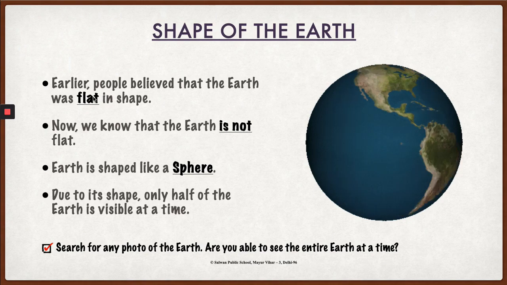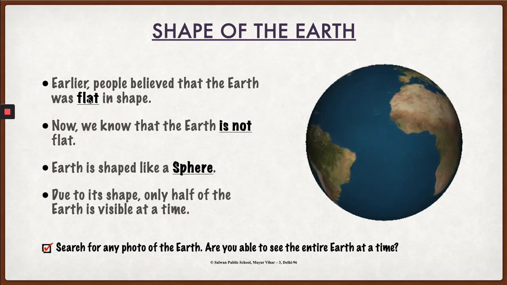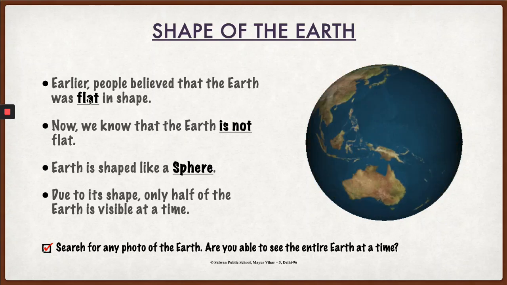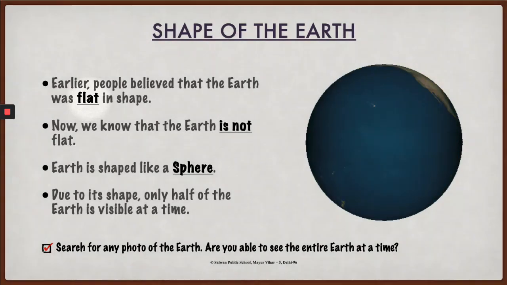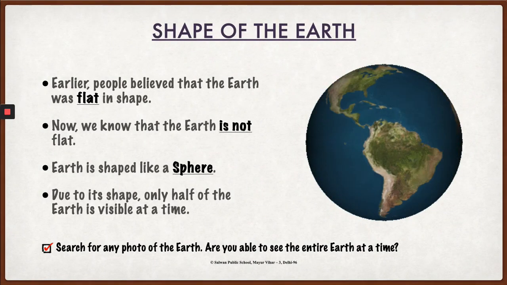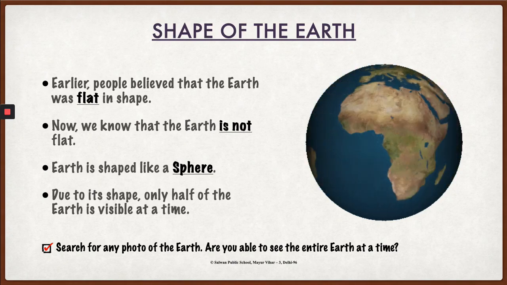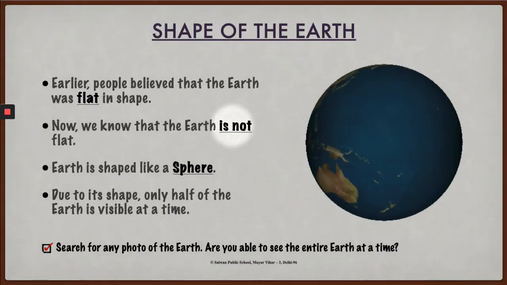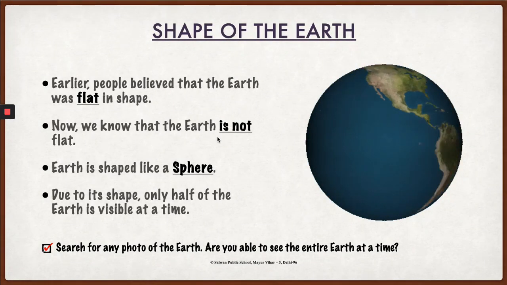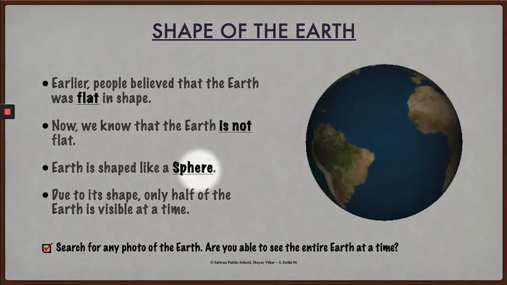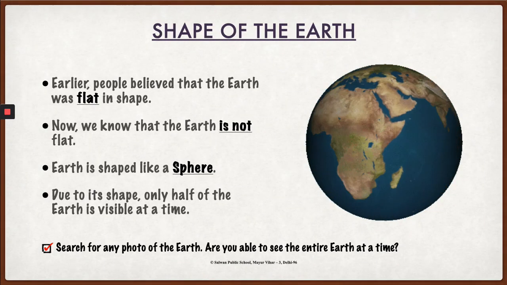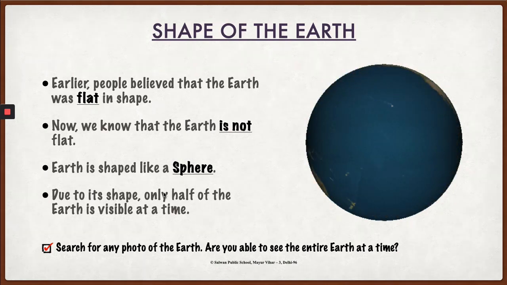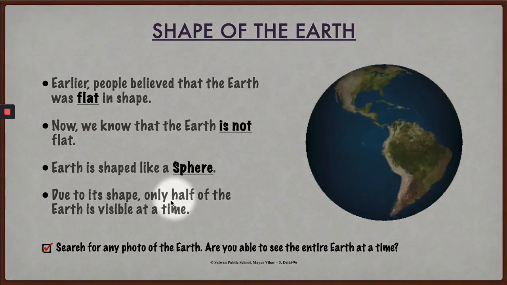The first topic for today is shape of the earth. Did you know, students, that for a long period of time, people believed that the earth was flat in shape? They feared that if they traveled really far in one direction, they would fall over the edge of earth. But today, we know that the earth is not flat. Pictures taken from space show that the earth is shaped like a sphere. Because of its spherical shape, we cannot see the entire earth even from space. Pictures taken from space show only half of the earth at a time.